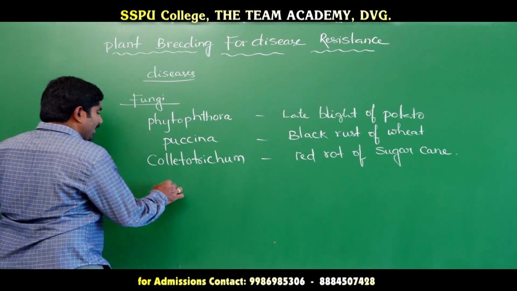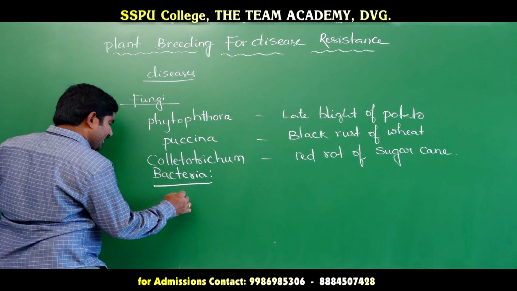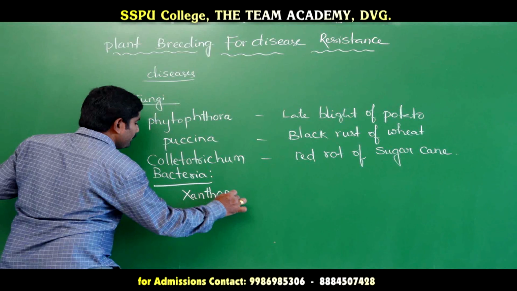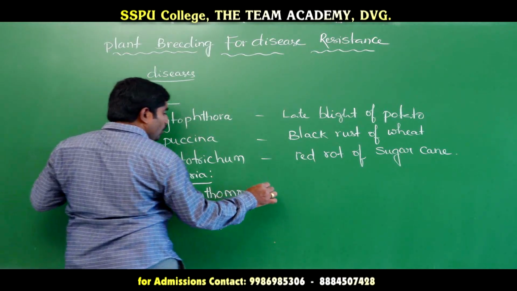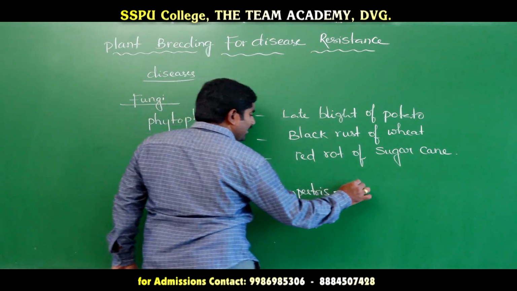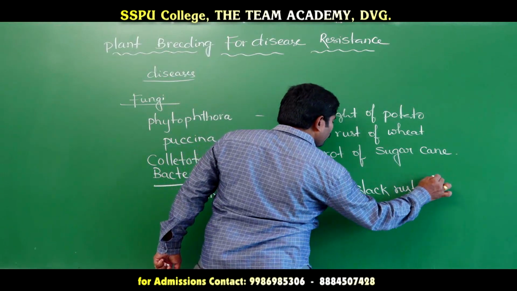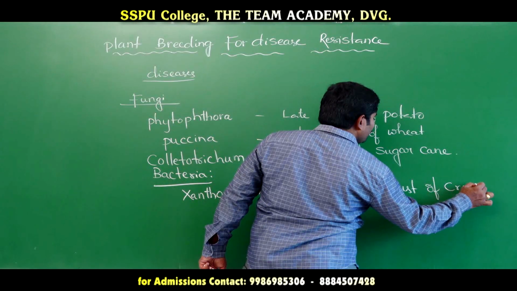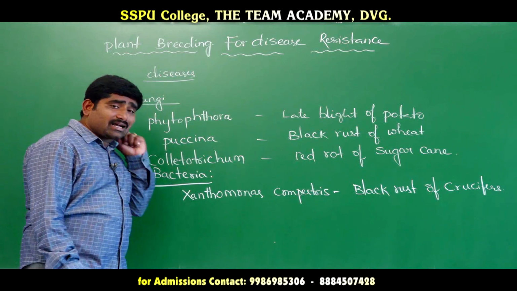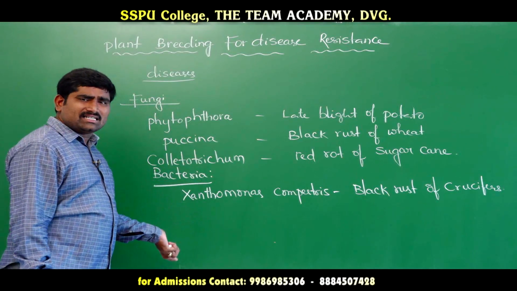Now let us see bacterial diseases. One example we can take is Xanthomonas campestris. Black rust of crucifers is caused by Xanthomonas campestris. Many other bacterial diseases are also there.